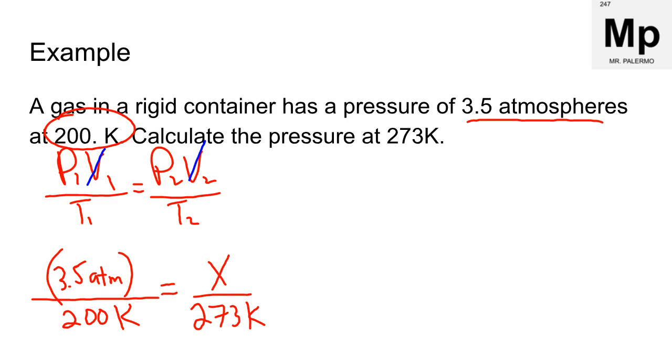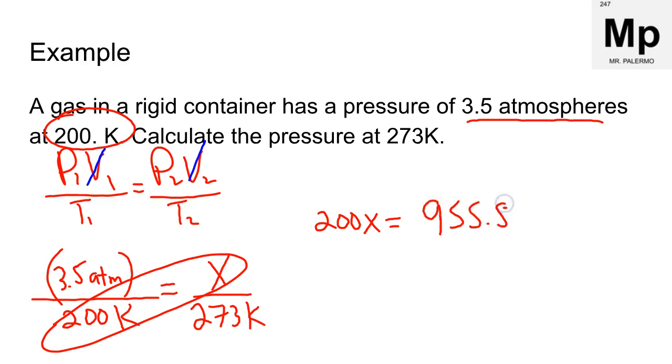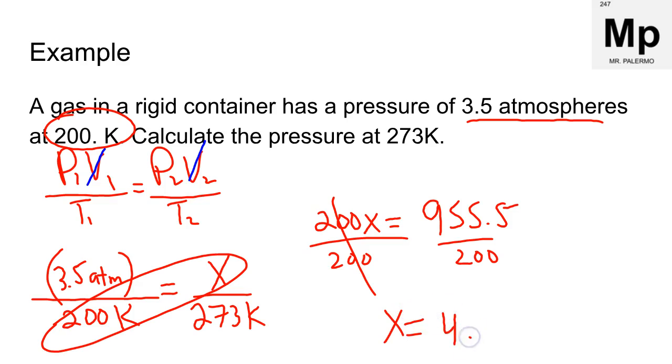We can cross multiply. So 200 X is equal to 3.5 times 273, and that equals 955.5 divided by 200, and we get an answer of 4.8. And now we're looking at what are our units. So we're looking for the new pressure. Since we had atmospheres, it's 4.8 atmospheres.